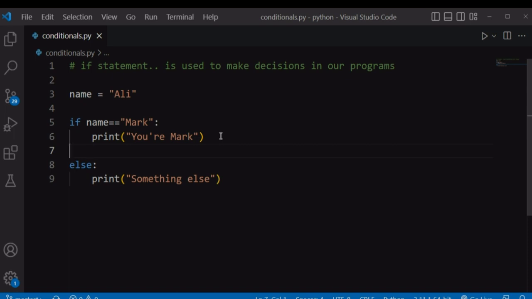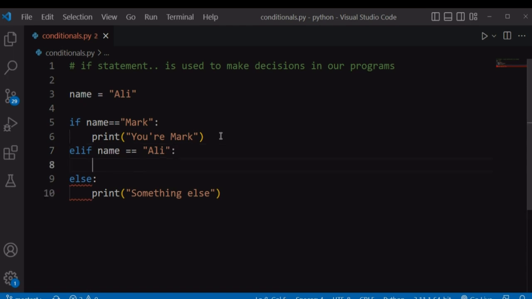Let's say we also want to check if the name is Ali. So elif and then the condition, if name is Ali, we want you to print you are Ali. If we run our file,